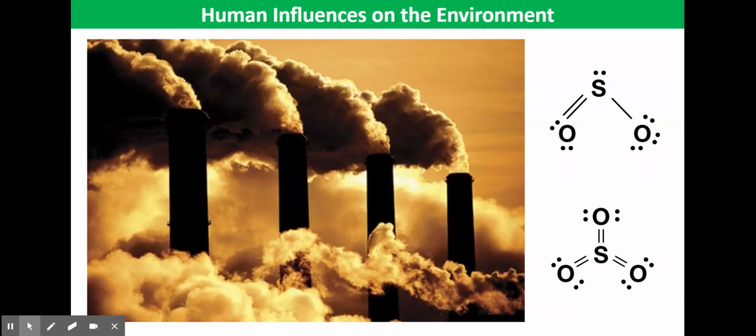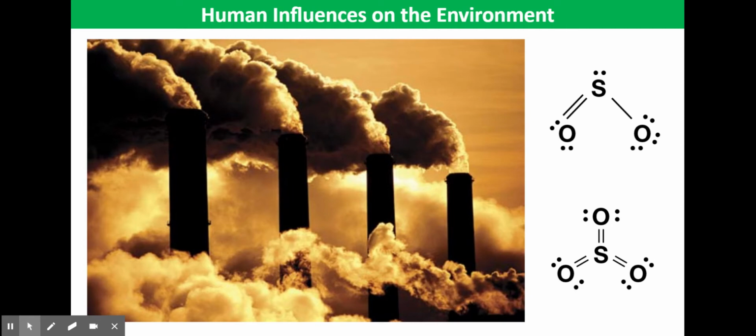This video tutorial is all about human influences on the environment. And we're going to begin by looking at two gases, sulfur dioxide and carbon monoxide. So first of all, sulfur dioxide. When we undergo combustion of fossil fuels that contain sulfur impurities, this ends up creating sulfur dioxide. And there's a molecule of sulfur dioxide represented in the top right corner of the slide in front of you.